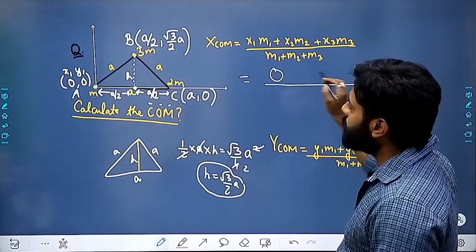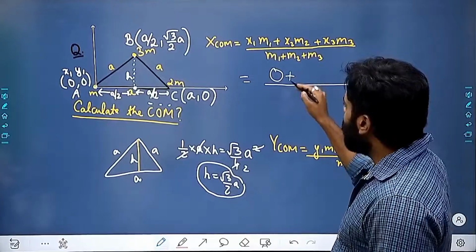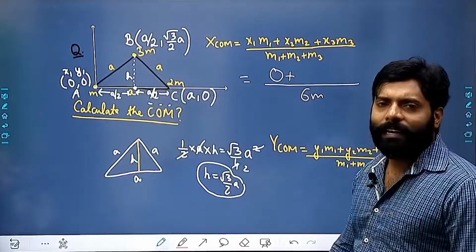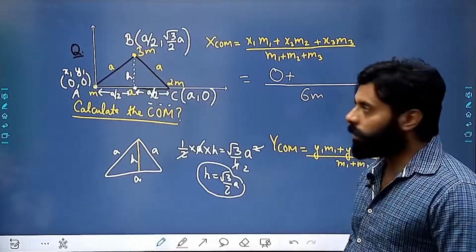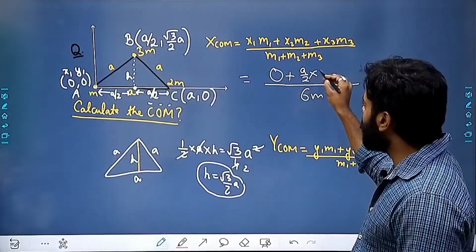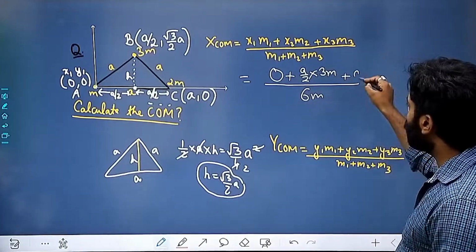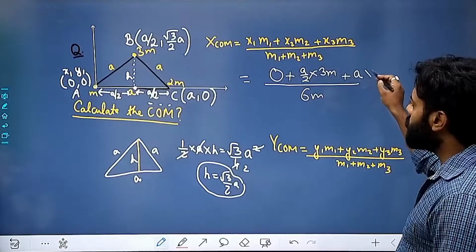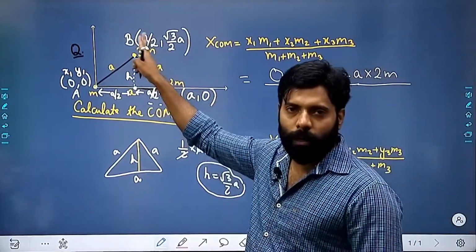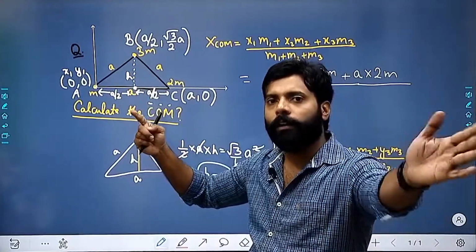So x1 is 0, so I can say that this term is 0. The total mass is m plus 3m plus 2m, so the total mass is 6m. x2 is a by 2, so every answer will be in terms of a only, right? The mass is 3m. x3 will be a, and the mass is 2m. If I interchange these values and keep the 2m here and 3m there, the center of mass location will change. Okay, keep this in mind.